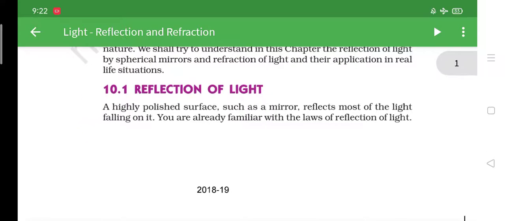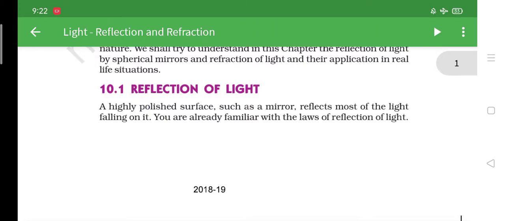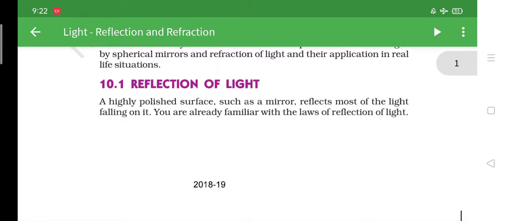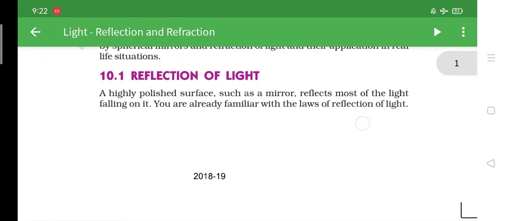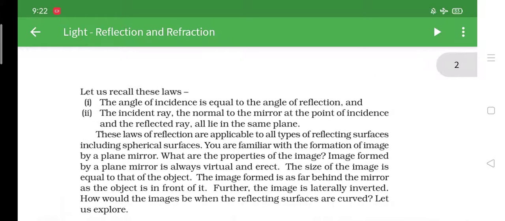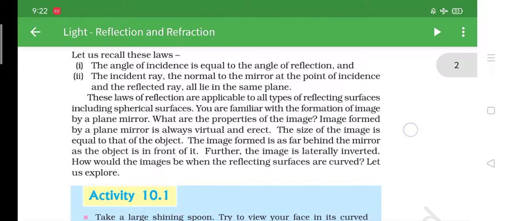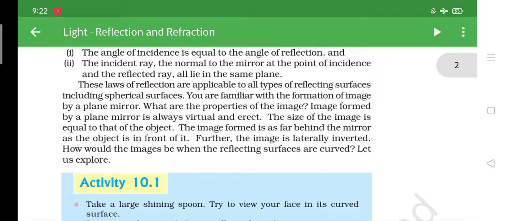So, reflection of light. A highly polished surface such as a mirror reflects most of the light falling on it. You are already familiar with the laws of reflection. Let's recall these laws. There are two laws mainly. The angle of incidence is equal to the angle of reflection, and the incident ray, the normal to the mirror at the point of incidence, and the reflected ray all lie in the same plane.